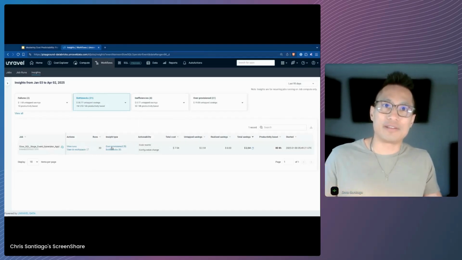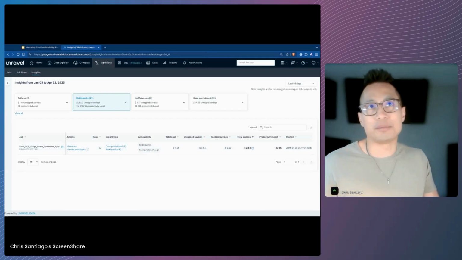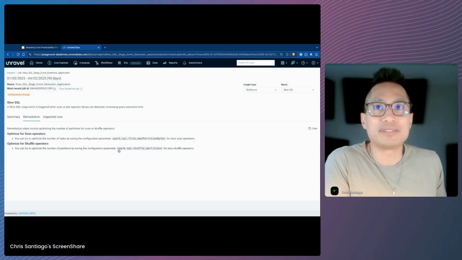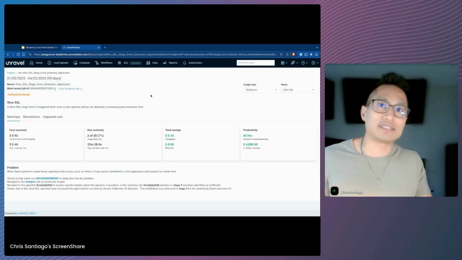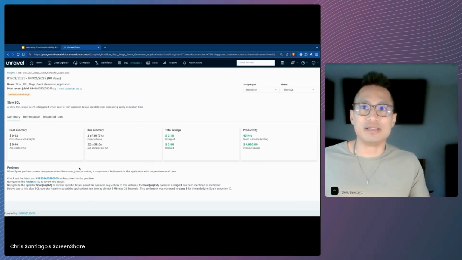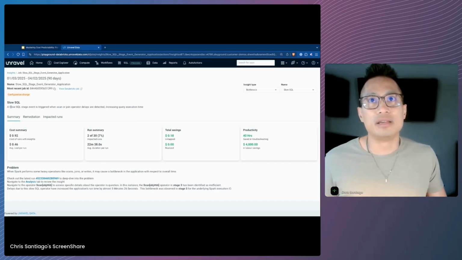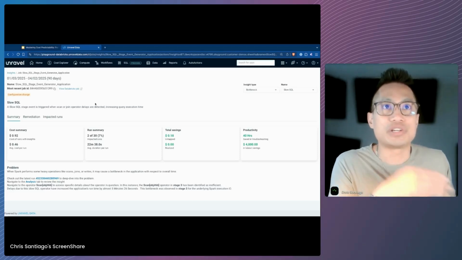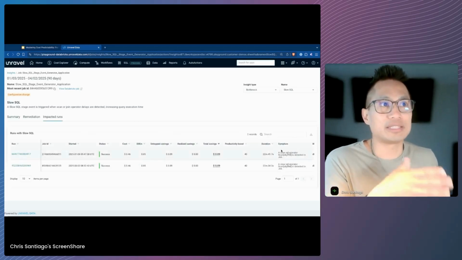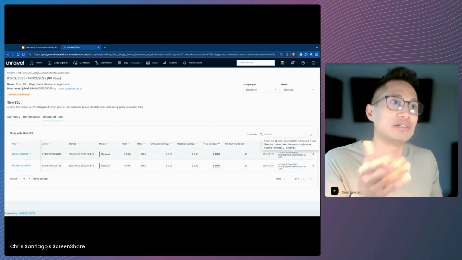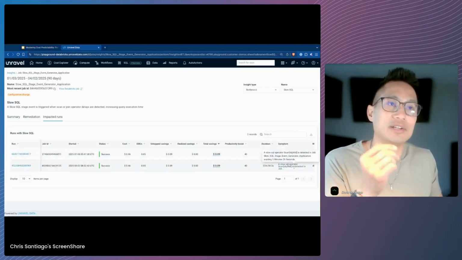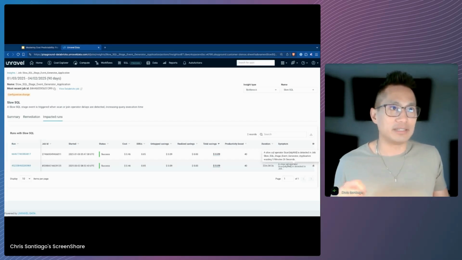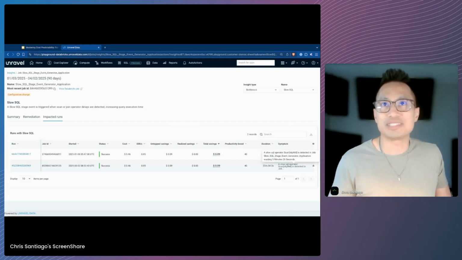Now, what Unravel's doing under the covers is we're looking at, in this case, a Databricks job, which was using Databricks workflows. And if I go into this bottleneck insight here, here's Unravel actually detecting that there is an inefficiency. And in this case, there's a slow SQL event. A slow SQL event stage is triggered when scan or join operation delays are detected, which are increasing query execution time. If we want to get some more details, we can go to the impacted runs here, and we can see what that symptom is. And here Unravel is detecting a slow SQL operator. This scan object is detected in this job, and it's wasting 5 minutes and 26 seconds.